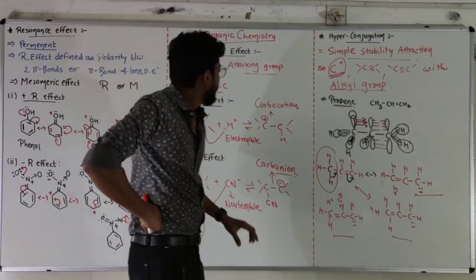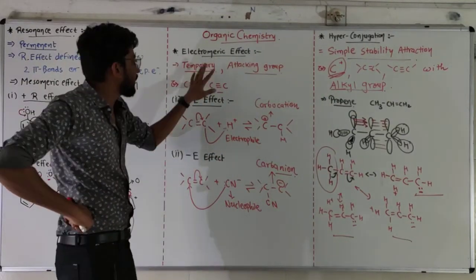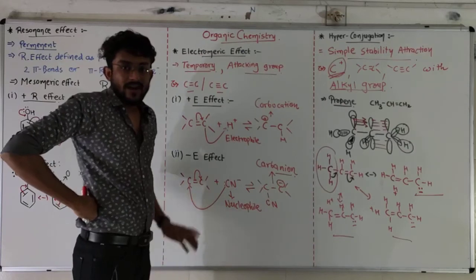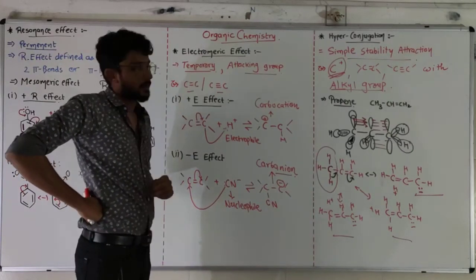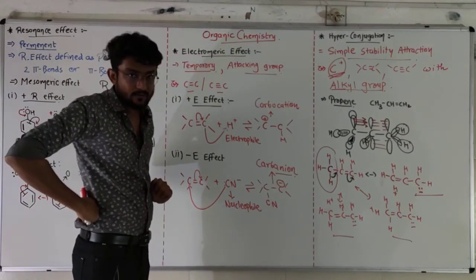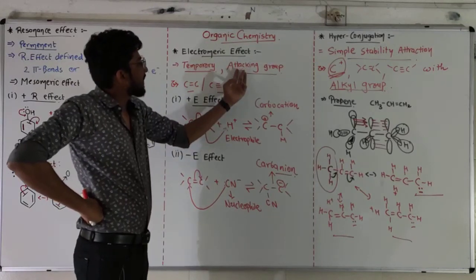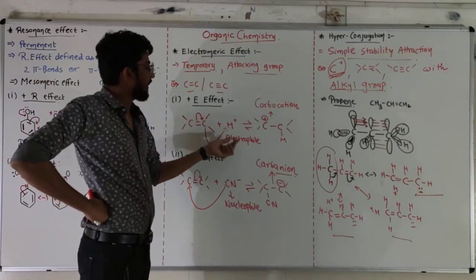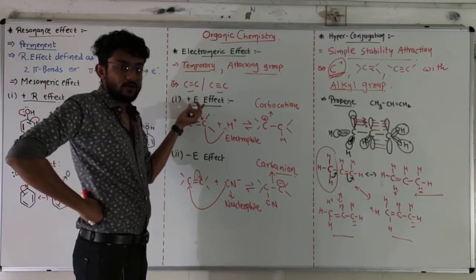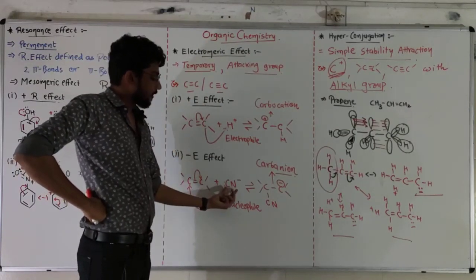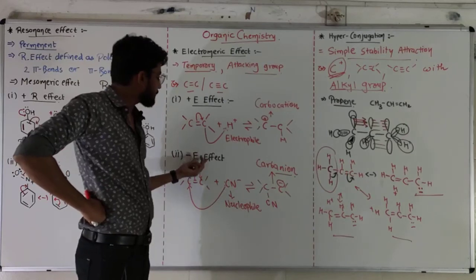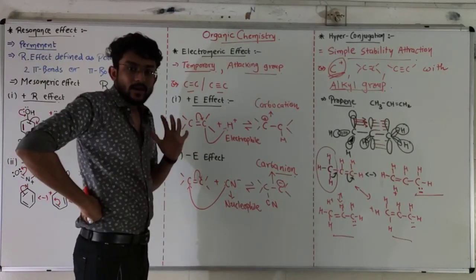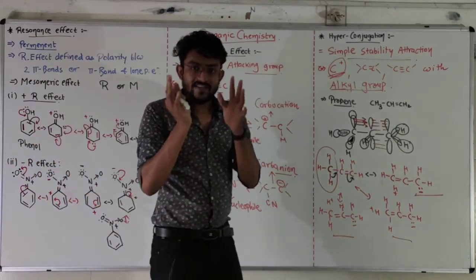Electromeric effect, first of all, is a temporary effect. It is shown in double bonded or triple bonded unsaturated compounds only in the presence of an attacking group. If the attacking group is an electrophile, it becomes a positive electromeric effect, and if our attacking group is a nucleophile, it becomes a negative electromeric effect.